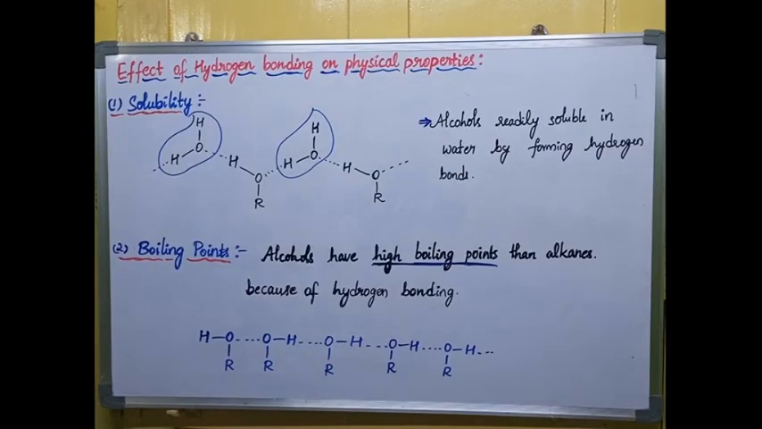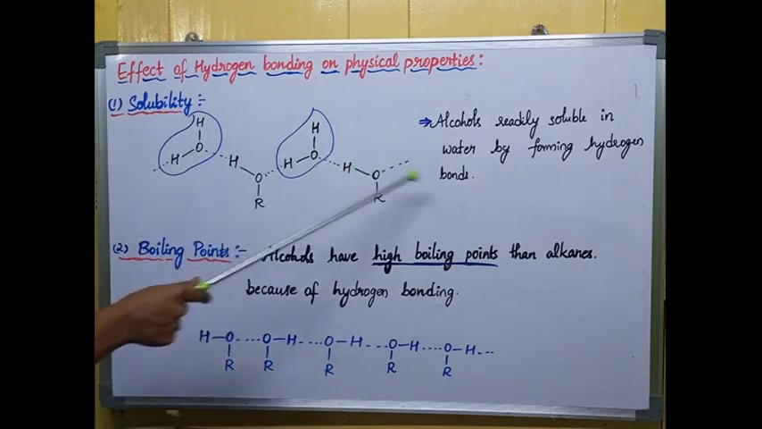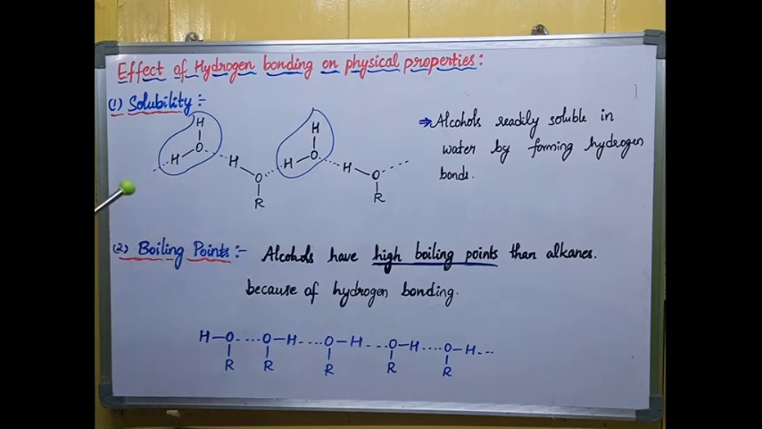Next, let us see the effect of hydrogen bonding on physical properties. Mainly the solubility and boiling point of alcohols are affected because of hydrogen bonding. Let us see solubility first. When you add alcohols to water, they dissolve readily and easily because of hydrogen bonding. For example, we have a water molecule. The oxygen atom of the water molecule forms hydrogen bonds with the hydrogen atom of the alcohol molecules. By forming this hydrogen bonding, the solubility increases, so alcohols are readily soluble.